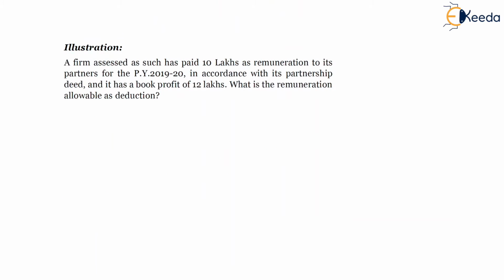Next is a firm assessed as such has paid 10 lakhs as remuneration to its partners for the previous year 2019-20 in accordance with its partnership deed. So the amount is as per the partnership deed. Remuneration is paid to its partners. There is no bifurcation as such for working partner or non-working partner. Nothing has been mentioned. So we will assume that it is for working partner. So 10 lakh has been paid and book profit is already given, which is 12 lakhs. What is the remuneration allowable as deduction?